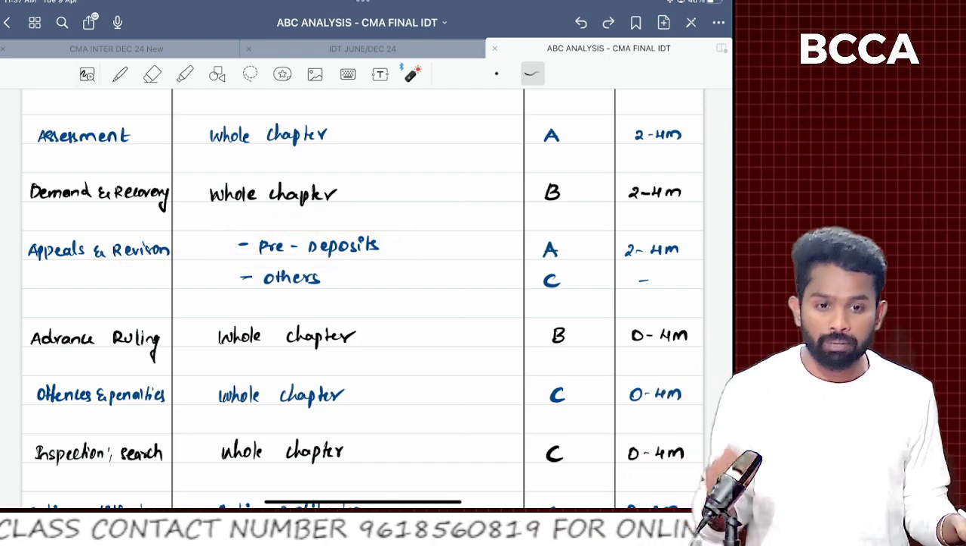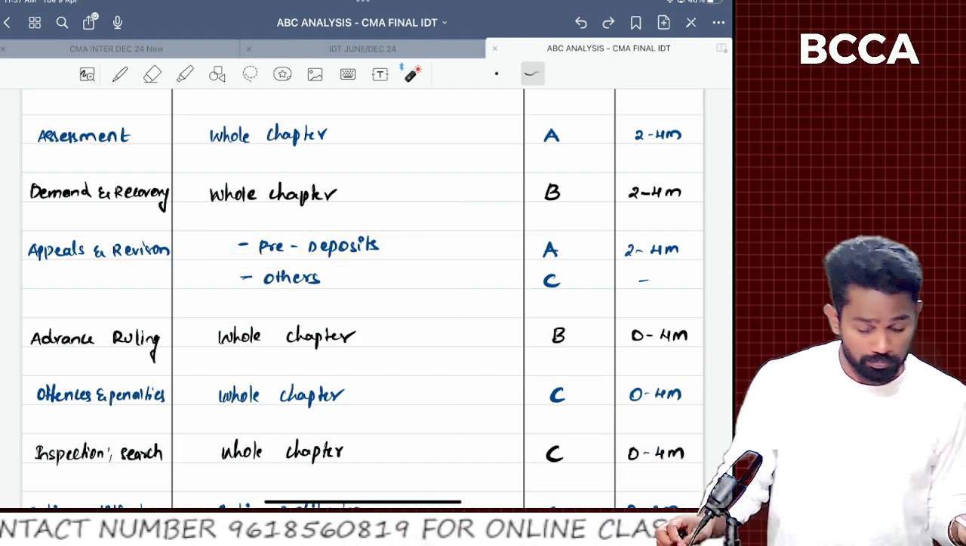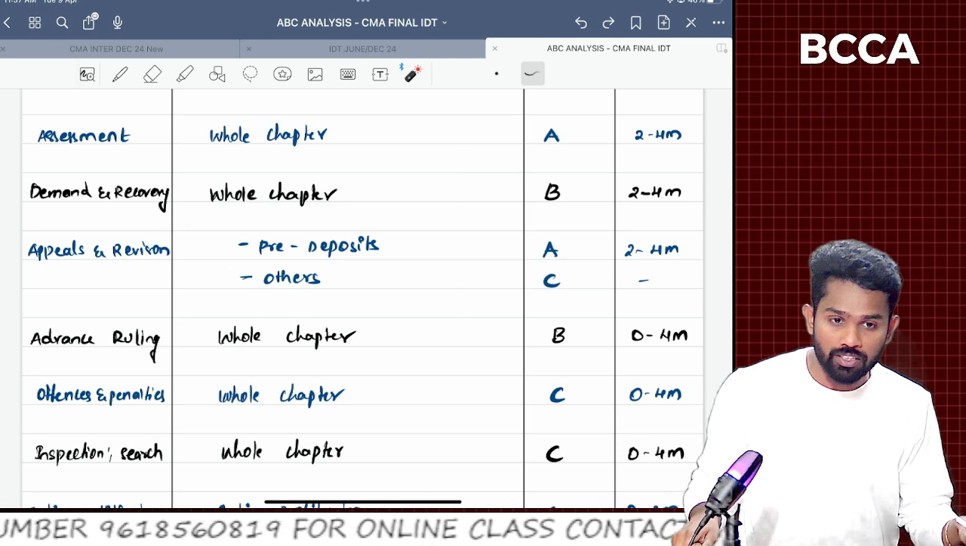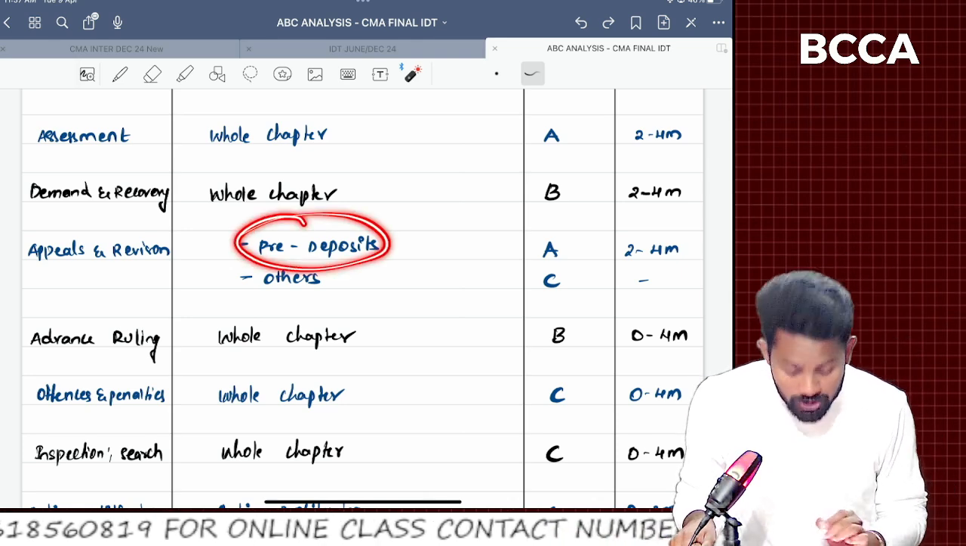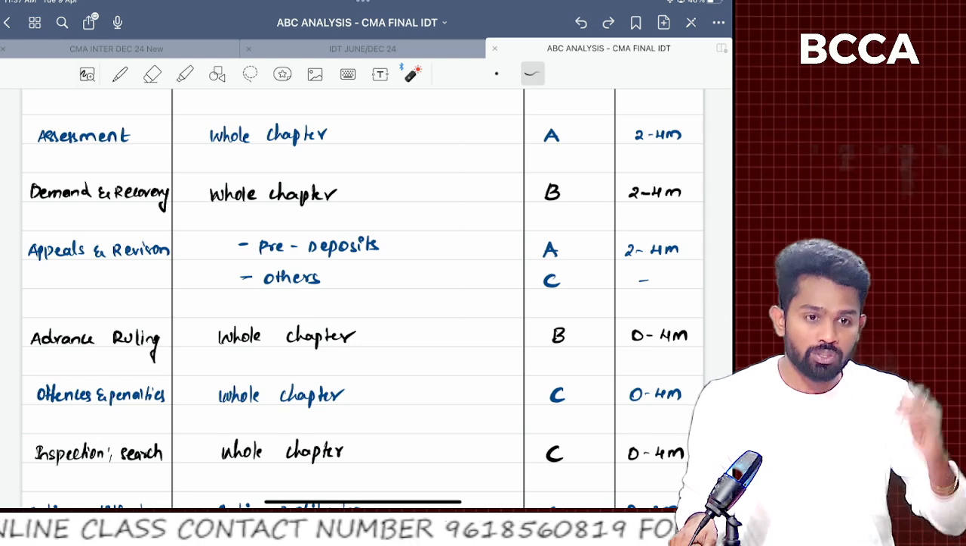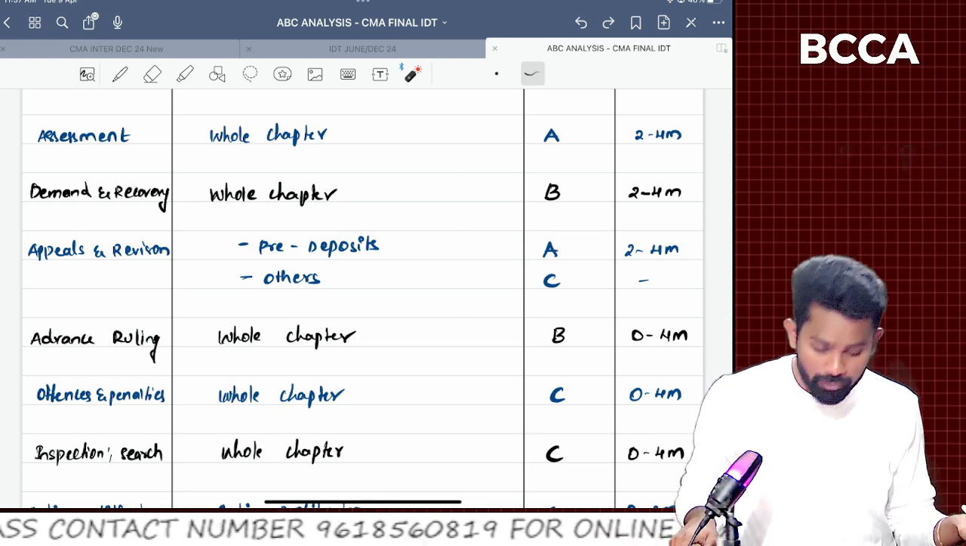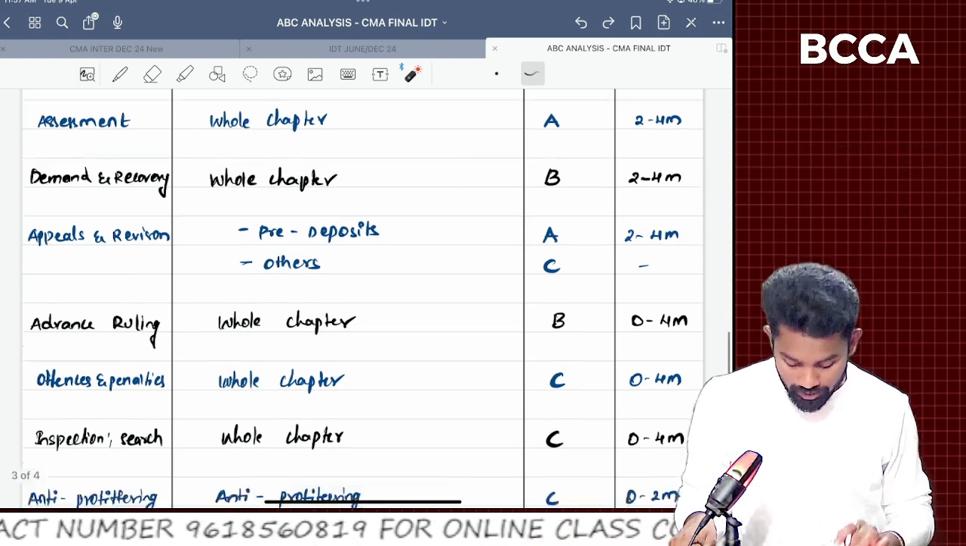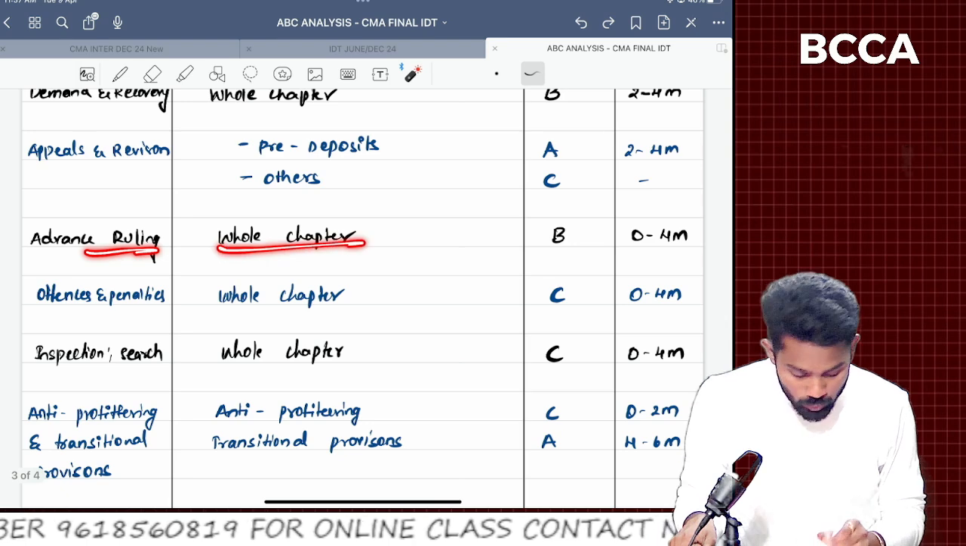When you go to appellate authorities, what should be the pre-deposits to be made? That concept is there, sir. It is A category, sir. When you go to appellate authority or when you go to tribunal, what is the pre-deposit? That is important. Next, coming to advance ruling, sir, the whole chapter.